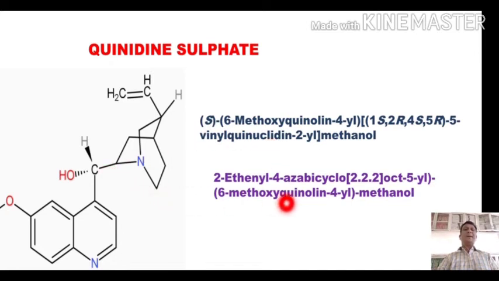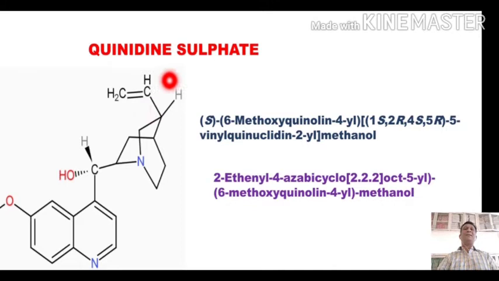Now this second nomenclature is taken from considering this bridged carbon as position number 1. So this will be position number 1, 2, 3 and this will be 4. This will be 5 and this will be position number 6. I repeat once again, this is position number 1, 2, 3, 4, 5, 6, 7 and this will be position number 8. So according to this, the nomenclature starts with 2-ethenyl.